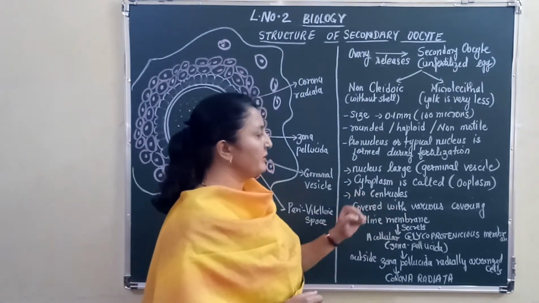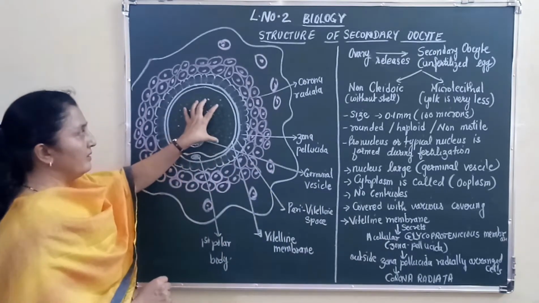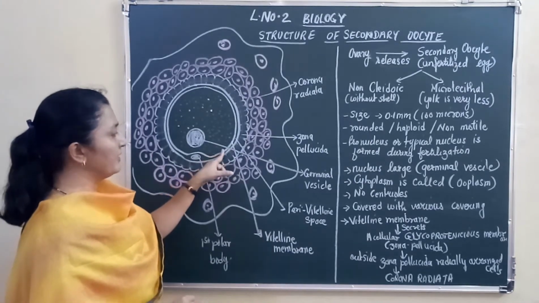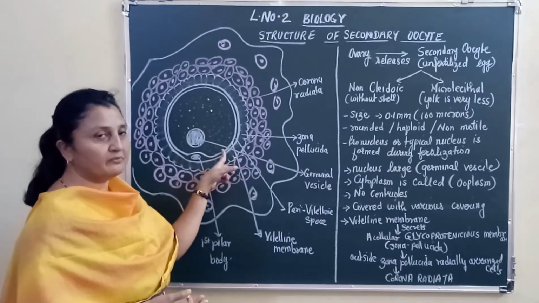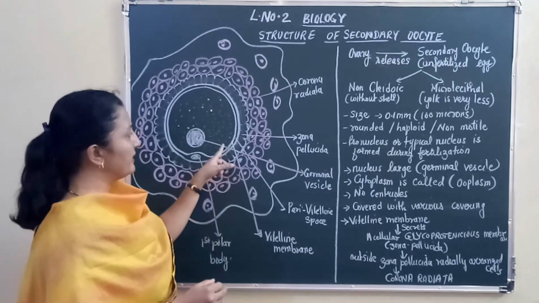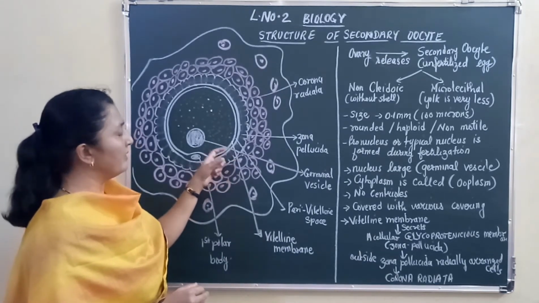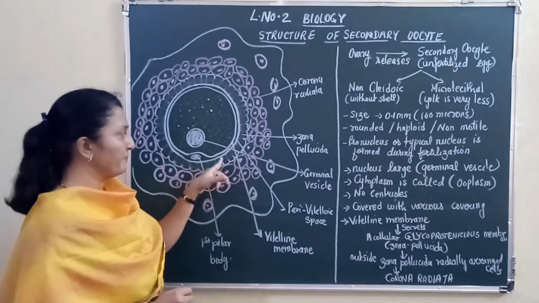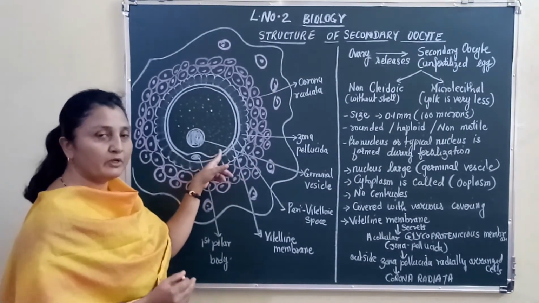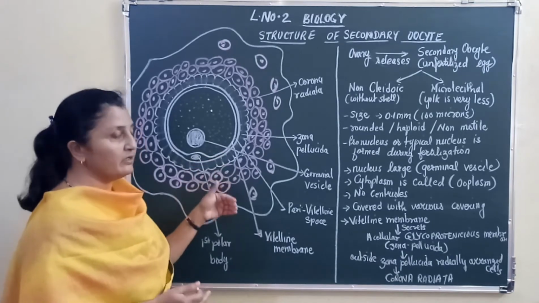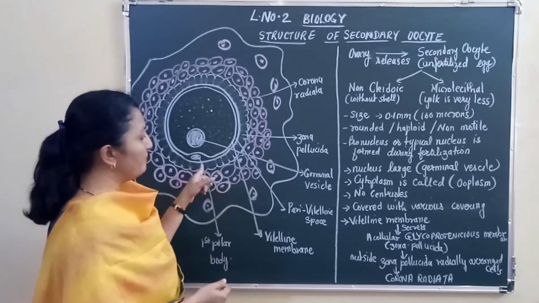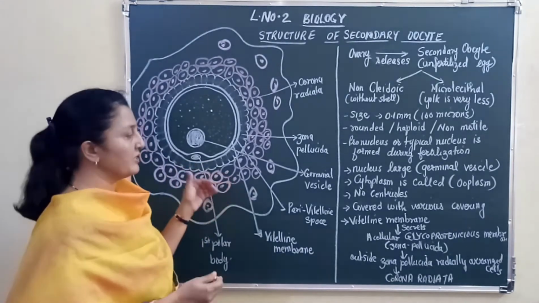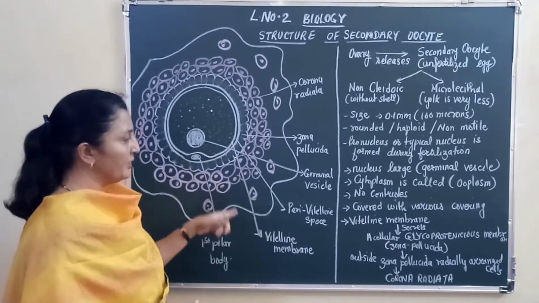Now they are covered with various coverings. The secondary oocyte is covered with various coverings. The first covering is the vitelline membrane, which is the cell membrane of the egg. This vitelline membrane secretes an acellular glycoproteinaceous membrane, and that membrane is called the zona pellucida. So what is the work of the vitelline membrane? It secretes an acellular layer which is made up of glycoprotein, and this layer is called the zona pellucida.